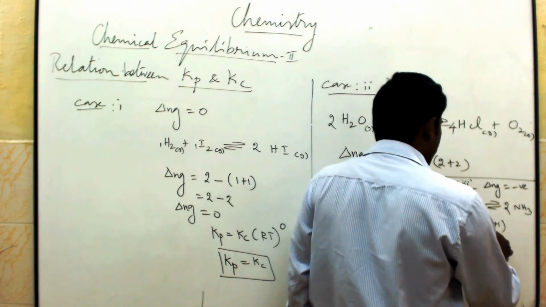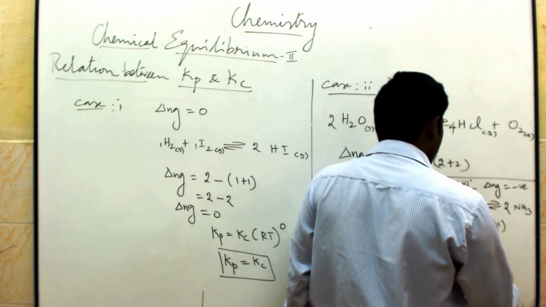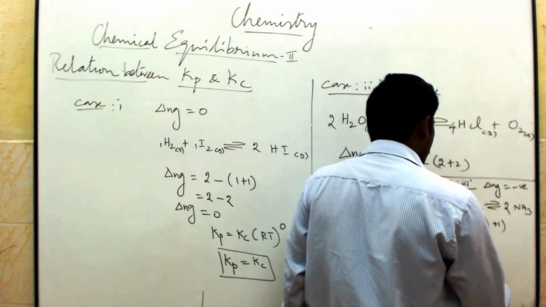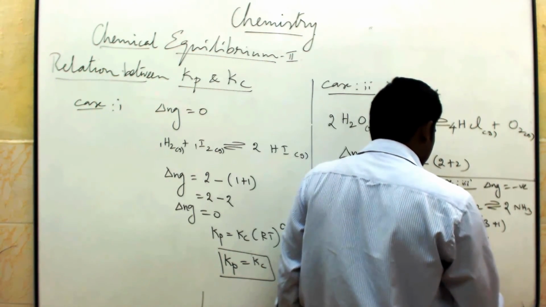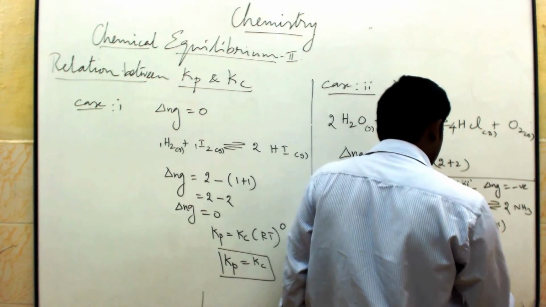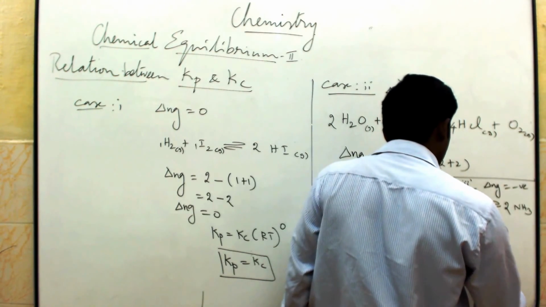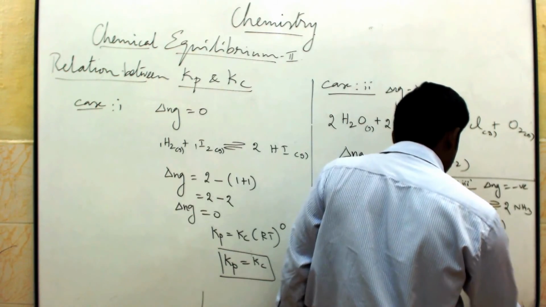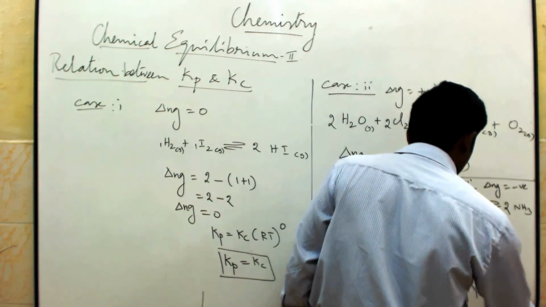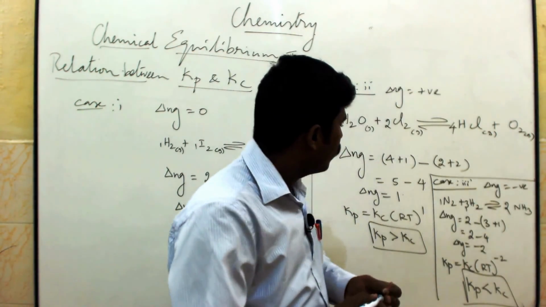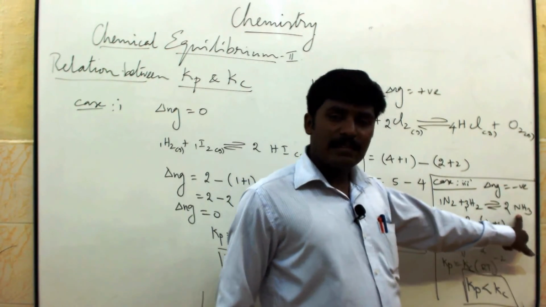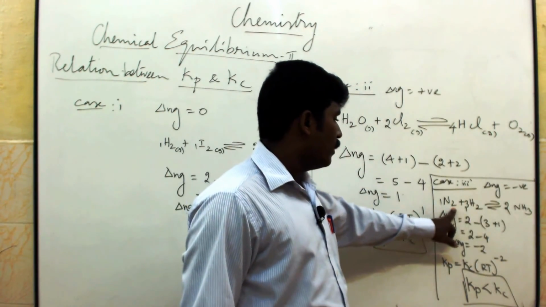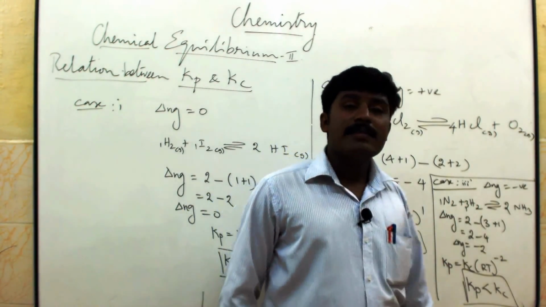So 2 minus 4 is equal to minus 2. Del Ng value is equal to minus 2. So you apply in the relation Kp is equal to Kc (RT) to the power minus 2. That means Kp is less than Kc. Number of moles of products are less than number of moles of reactant, so Kp is less than Kc.